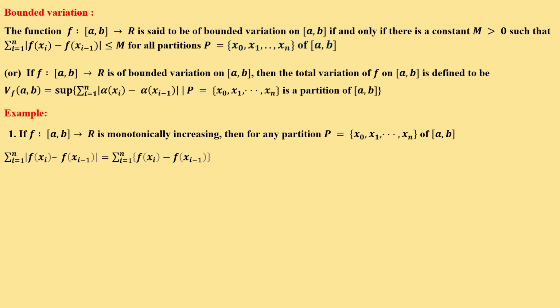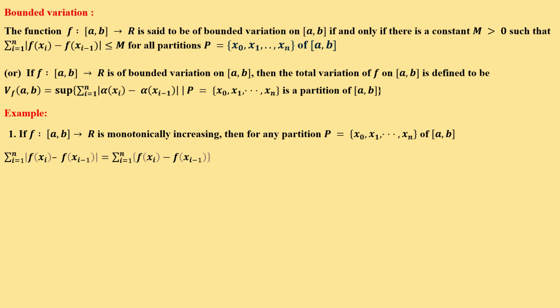Because f is monotonically increasing, f(x_i) is greater than f(x_{i-1}), like values 1, 2, 3 increasing. So f(x_i) minus f(x_{i-1}) is a positive number.